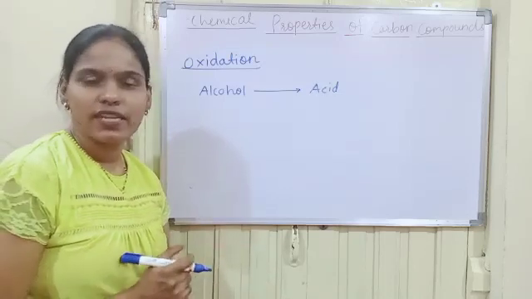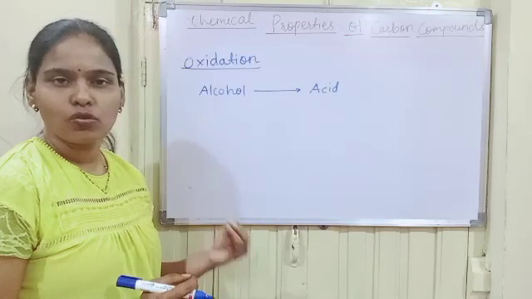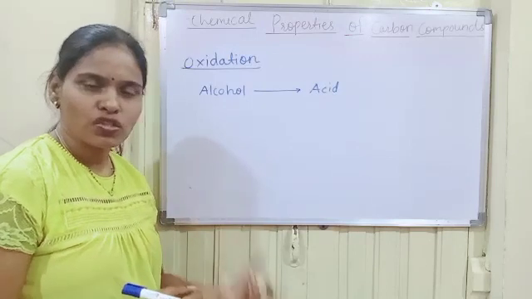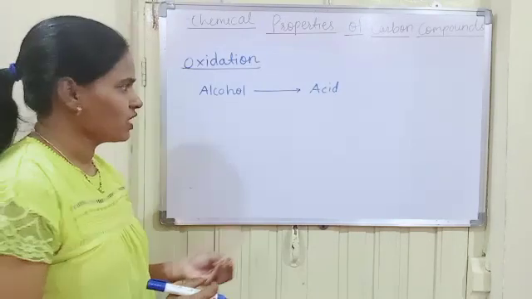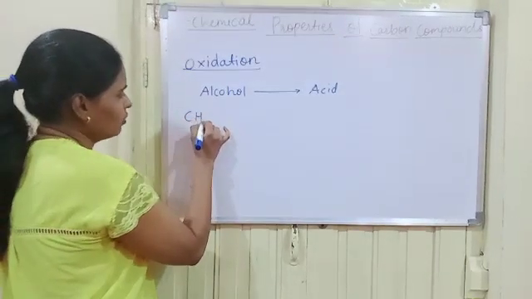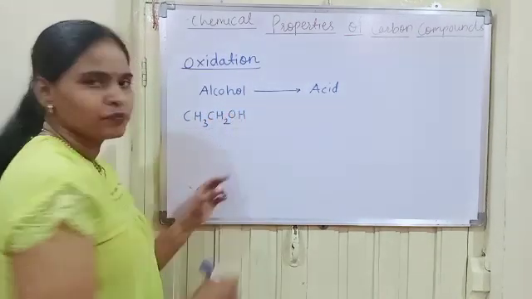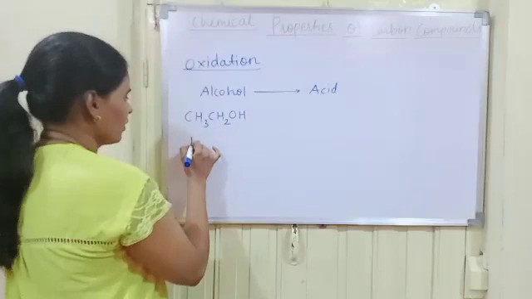Now what are oxidizing agents? Oxidizing agents are those substances that add oxygen to the starting material. Let us take the example of an alcohol, that is ethanol, CH3CH2OH. The OH functional group is there, which means this is an alcohol, ethanol.